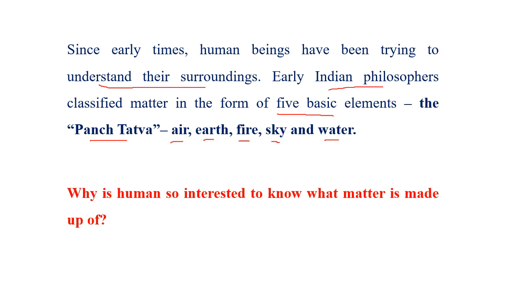Now one question comes to our mind, why is human so interested in knowing everything? That is the basic sense in humans. Humans are different from other animals because their brain has evolved. And why has their brain evolved? Because human is interested. Yes? And he keeps thinking a lot and he keeps studying a lot, and by thinking and experimenting, he is reaching new conclusions. But the question is, why is human so interested? He may want to create something new.